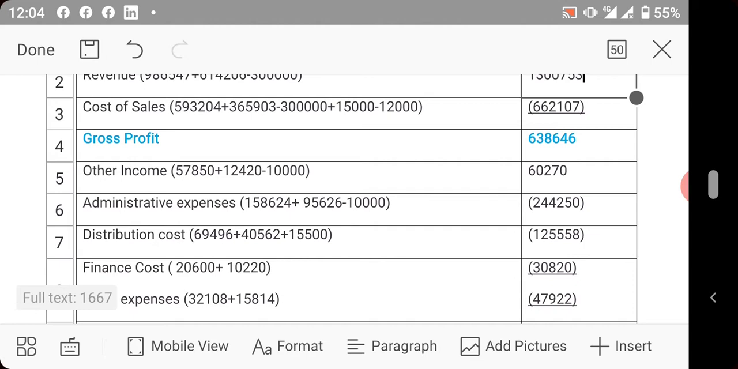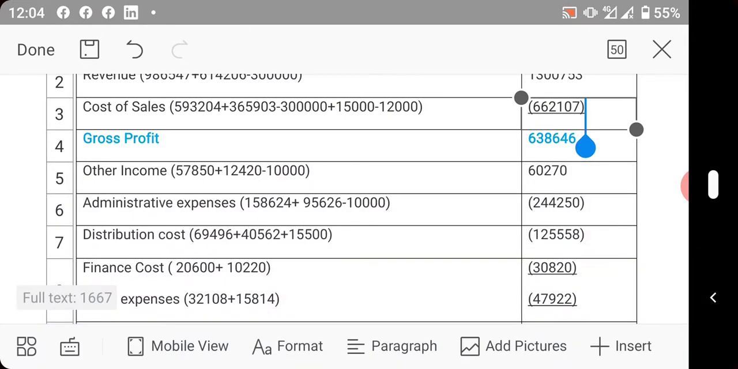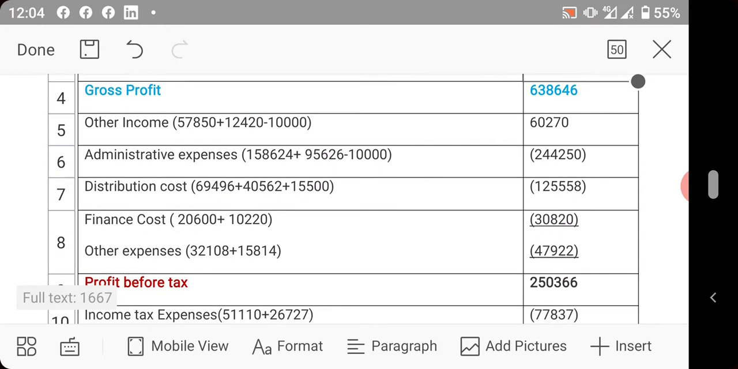Add back unrealized profit as you have calculated, then also add the impairment of goodwill of 12 million. That will give you this value appropriately. Now we take away this from this. We have our gross profit. Having gotten your gross profit, we move to other income. Now other income is the other income of the holding company, which is 57,850 plus the other income of the subsidiary, which is 12,420.